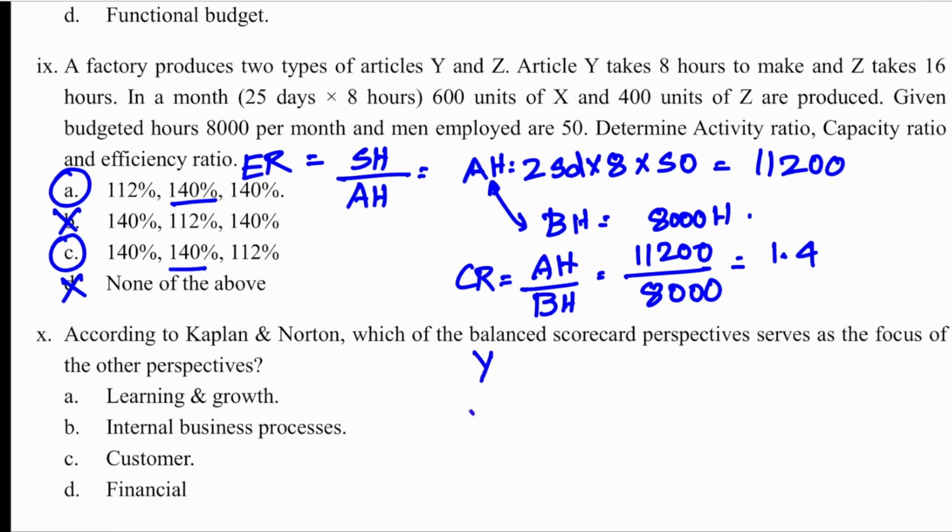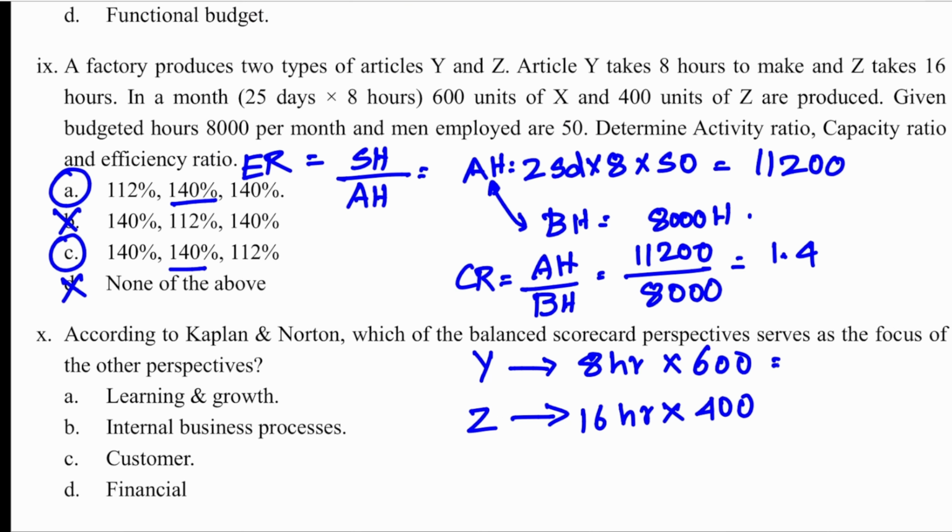So Y and Z takes 8 hour per unit, 16 hour per unit. So for 600 unit, that means you'll have to multiply, and 400 unit. So 8 sixes are 4,800, 16 fours are 6,400, total 11,200.